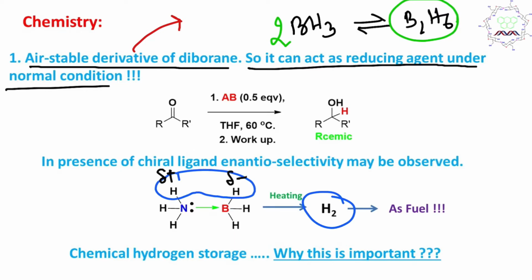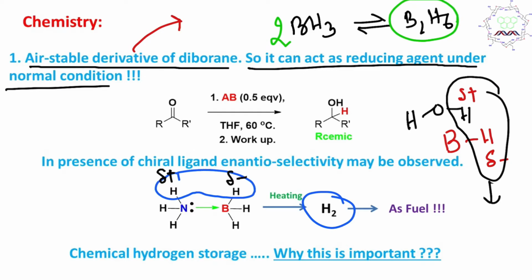For example, you can say how borohydrides react with water. In water, this hydrogen is delta positive, and in the case of borohydride, this hydrogen is delta negative. So that's why they react and produce hydrogen gas. We know that borohydrides are not that stable in water, and slowly they release hydrogen gas. And in the reaction medium, if you have extra acid or H plus, then this decomposition, sorry, this is not water, so decomposition is facilitated and hydrogen production becomes faster.